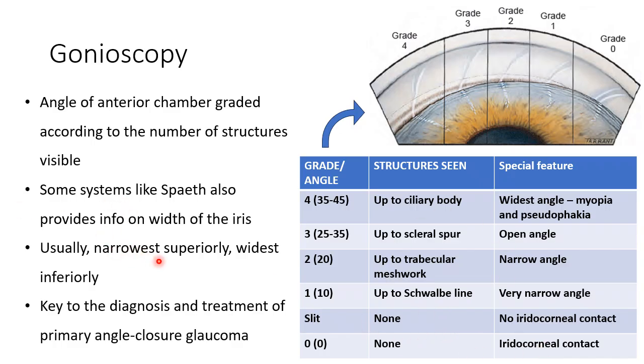So usually the angle is narrowest superiorly and widest inferiorly. It is also possible in an eye that when you look at the superior angle, you find a grade 1 or a grade 2, whereas in the inferior angles, you see a wide open angle, grade 4 or even grade 3. So that is about gonioscopy, a very important tool to diagnose the spectrum of PACD.